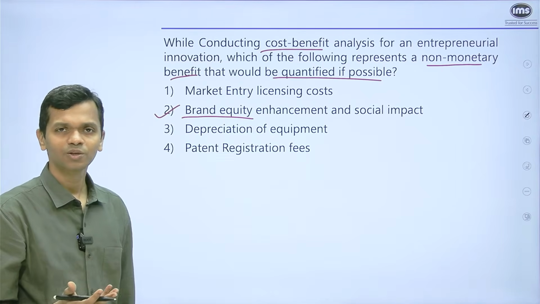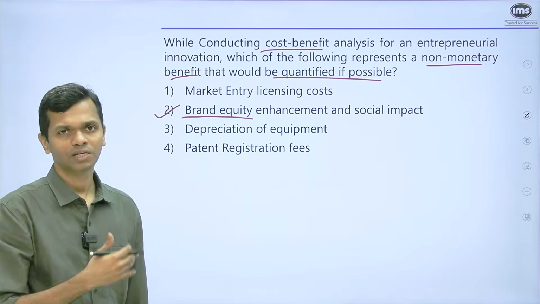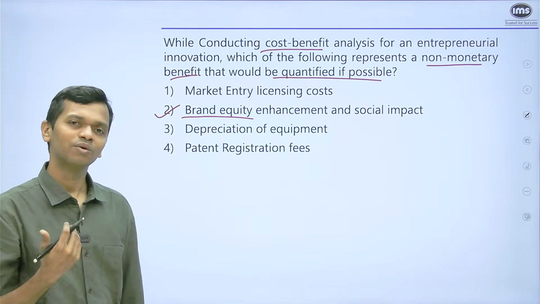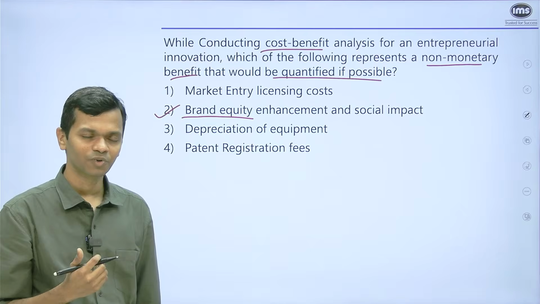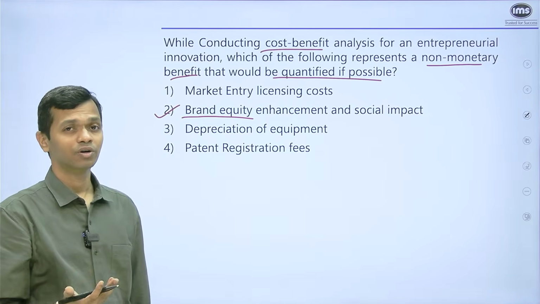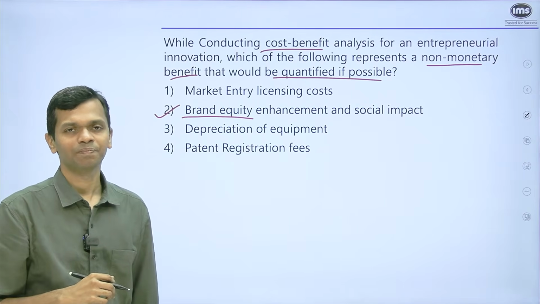Depreciation, there's a formula, you will be able to calculate it. Patent registration fees, again, it's a number that is available. So for any company who is trying to file a patent, they would know what is going to be the registration fees for it. So all of the options 1, 3 and 4, they are things that can be quantified. But second cannot be quantified, and that is why it's your answer.